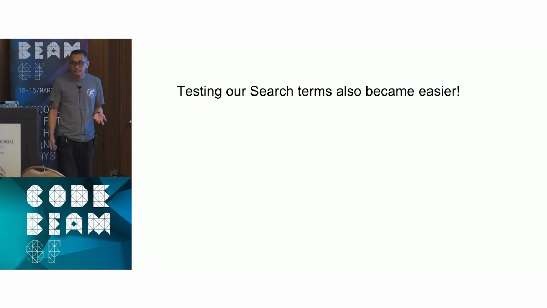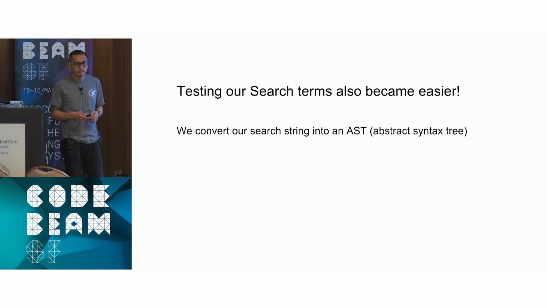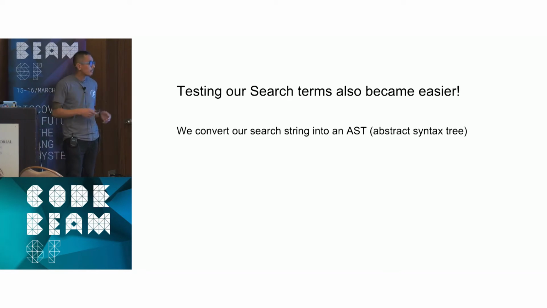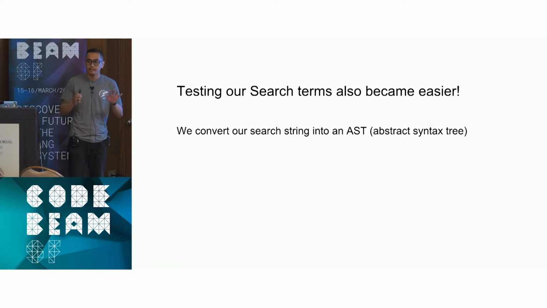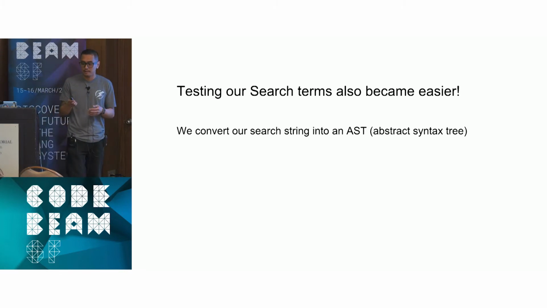So, also, testing our search terms has become a lot easier. A lot of our search, obviously we have Autosuggest, but they're all just basically strings that are coming in. And what we've done now is just taken that string and converted it to an abstract syntax tree. So ASTs are very helpful for us on the search team to be able to define what the exact search term is. And for the more advanced users of search, if they're doing negative search, we could also see that.